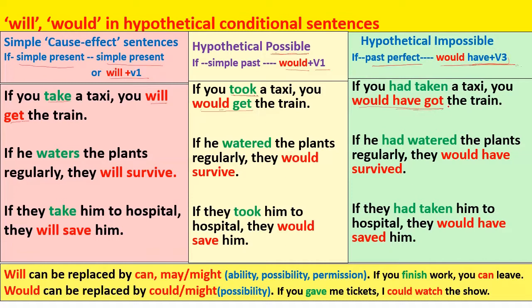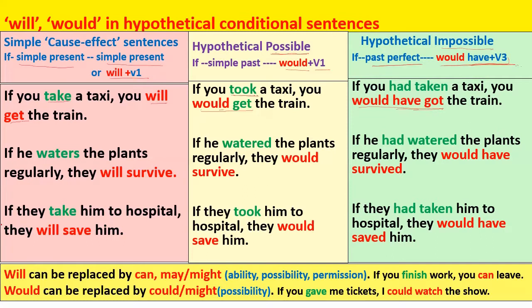So now the train has already gone. Now if you take a taxi, you can't get the train because the time has already passed. So now it's impossible. That is why we call these sentences hypothetical, impossible.